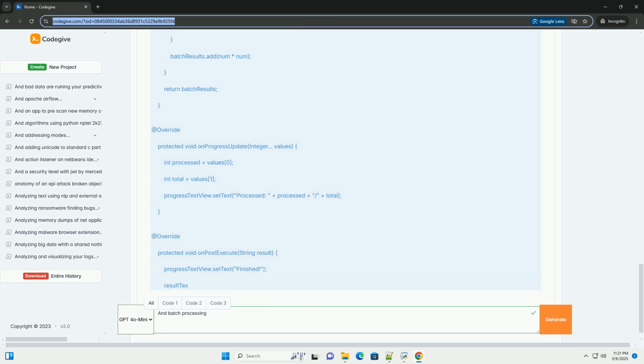Coroutines are generally recommended for new projects. AsyncTask is deprecated and should be avoided.